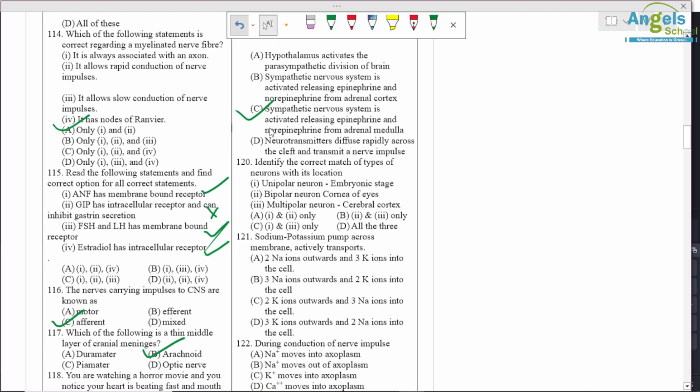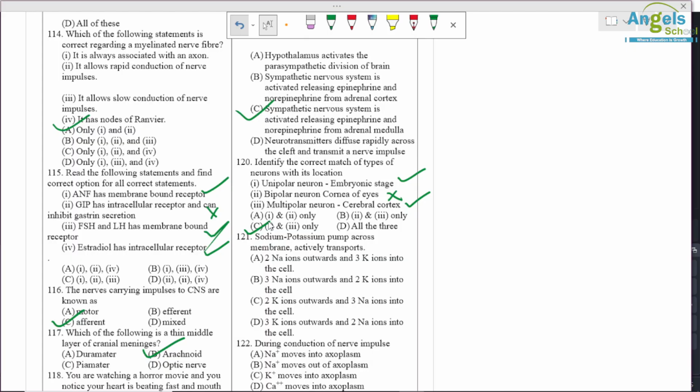Identify the correct match of types of neuron with its location. So unipolar neuron is in the embryonic stage, correct. Bipolar in the cornea of the eye, incorrect. It is in the retina of the eye. And multipolar neuron in the cerebral cortex. Okay, so only 1 and 3 are correct, so C option is right.